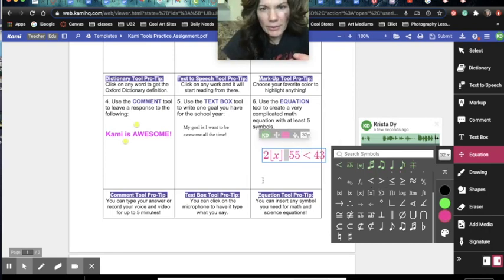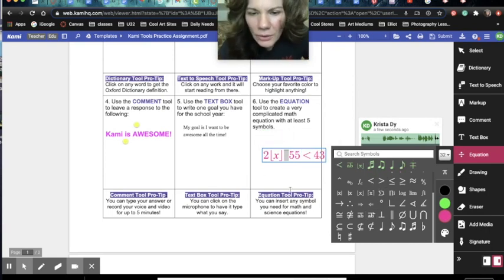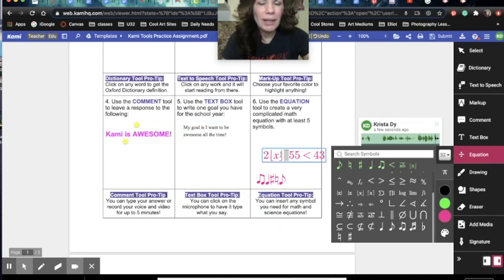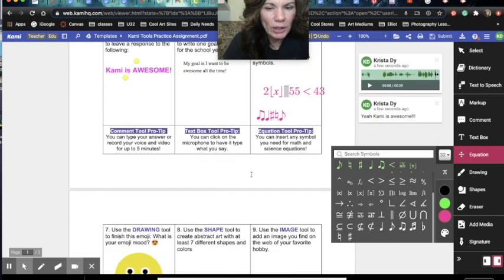And there it is. I could also click out of that and click back in and start typing in my music notes and stuff like that. Anything you want. And notice I can write anywhere on the page. Also with the text box, I could highlight that and open it anywhere. It would go over words or anything.